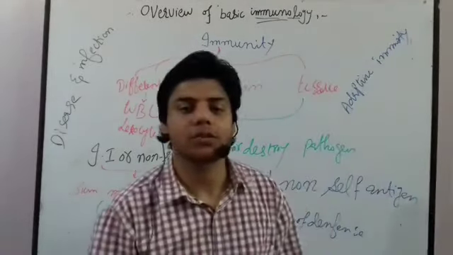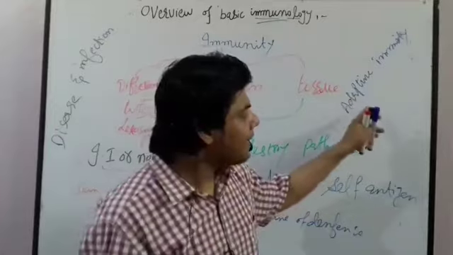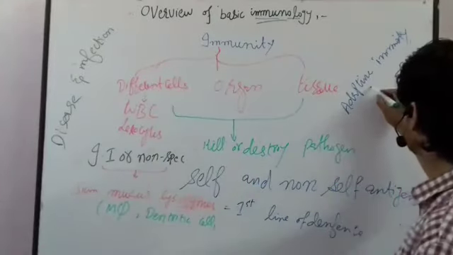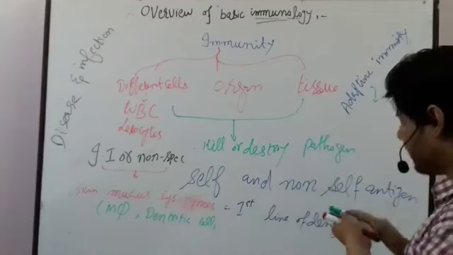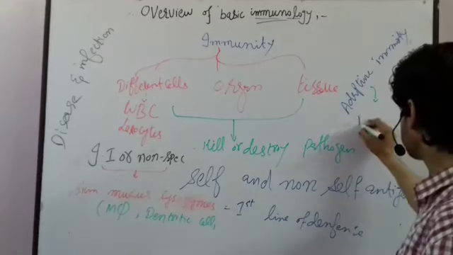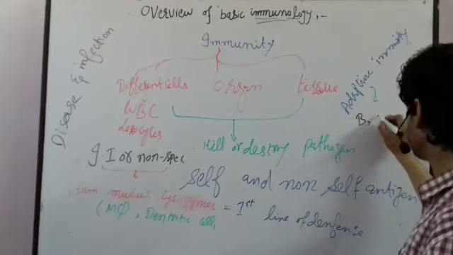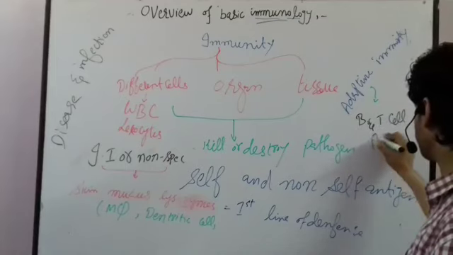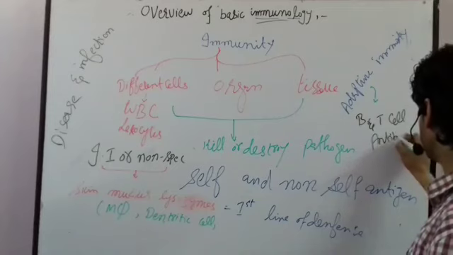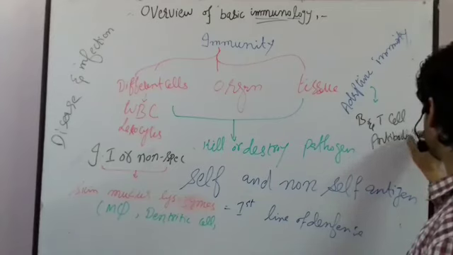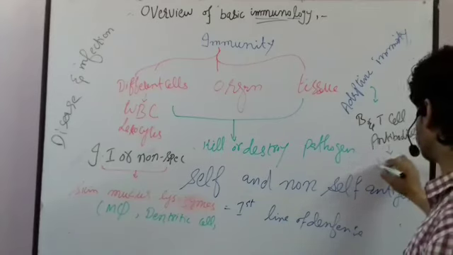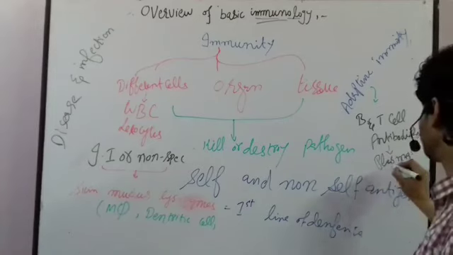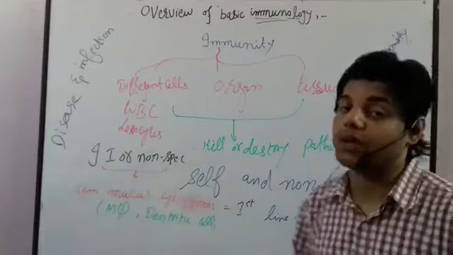Then this defense system is activated. Inside this system, what do we have? We have B cells and T cells. Moreover, it also contains antibodies. And we also have plasma cells as well. Actually, the plasma cells can secrete the antibodies.